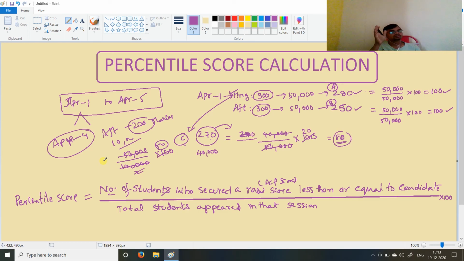Percentile score is not at all equivalent to percentage. Keep this point in mind. In a way, we can say that the percentile score is your rank in that particular session. Based on the percentile scores across all the slots, morning and afternoon, across 10 slots, they will give you the ranking. So this is about percentile score calculation in the JEE Mains examination. Thank you all.